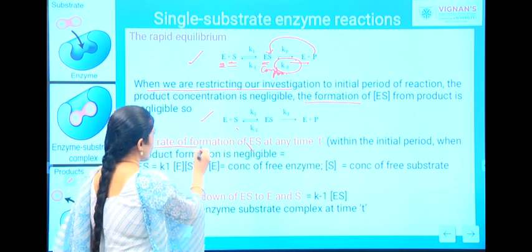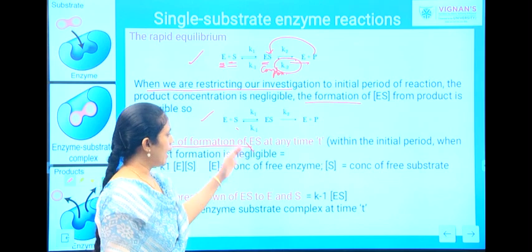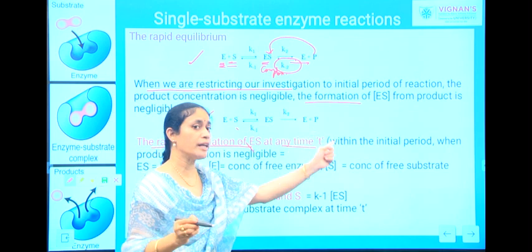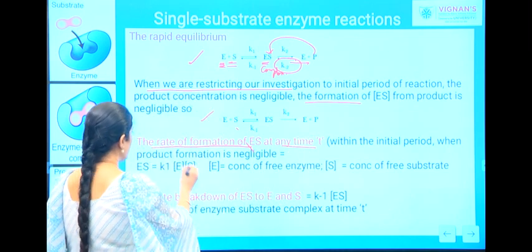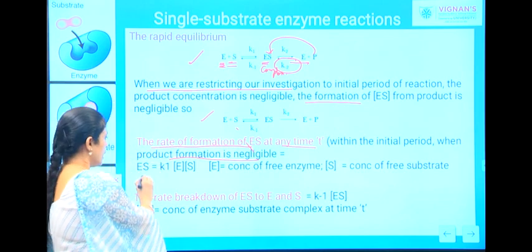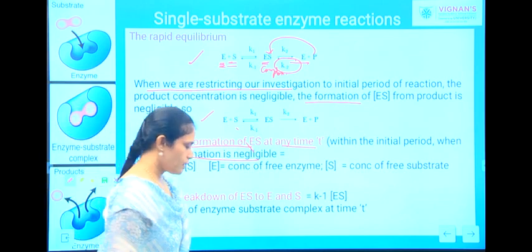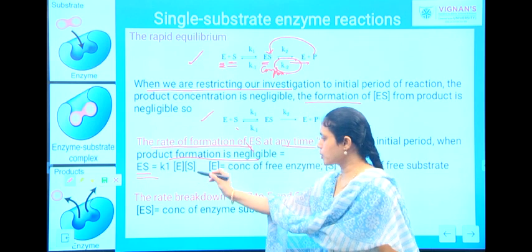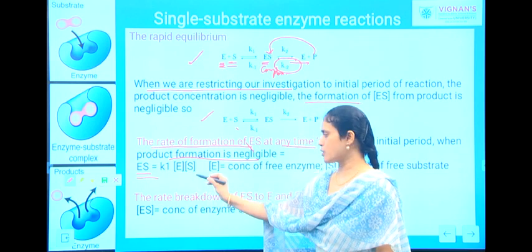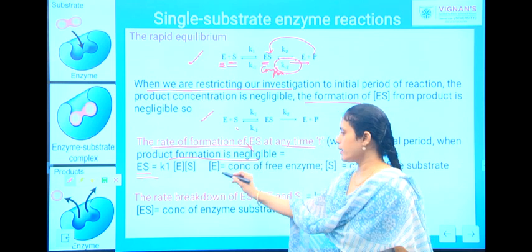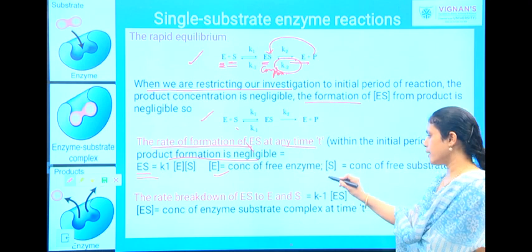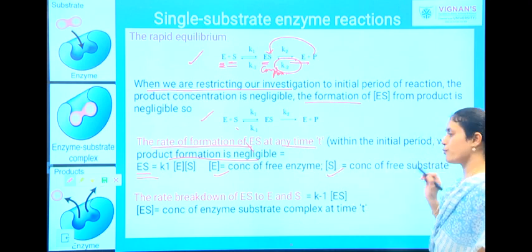The rate of formation of enzyme substrate complex at any time period, and that time period should be within your initial time period, when the product formation is negligible, is nothing but ES is equal to K1 into E, the concentration of free enzyme, and S, the concentration of your free substrate.